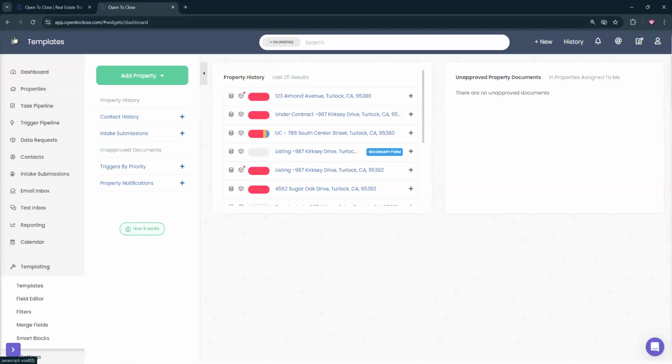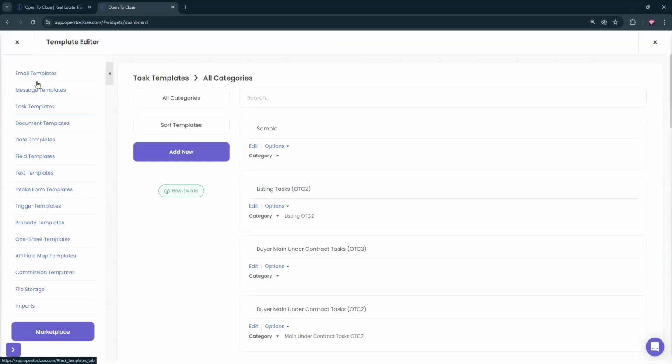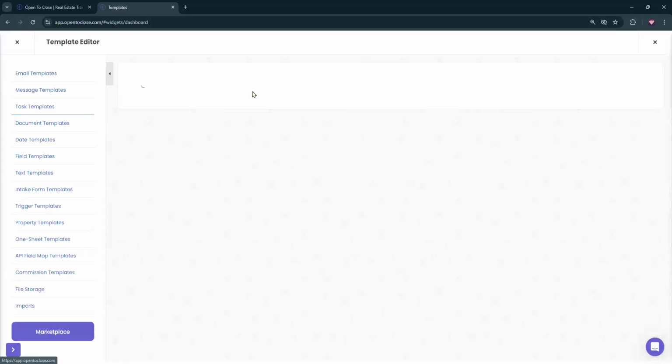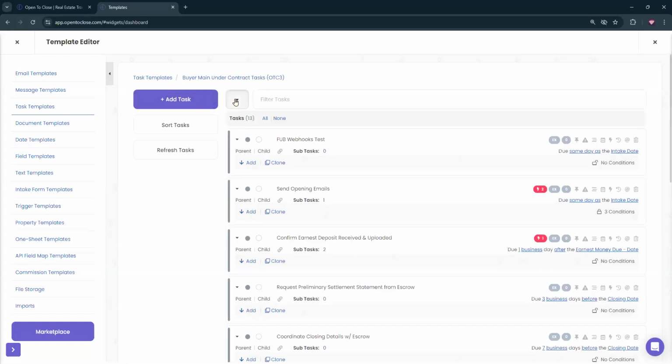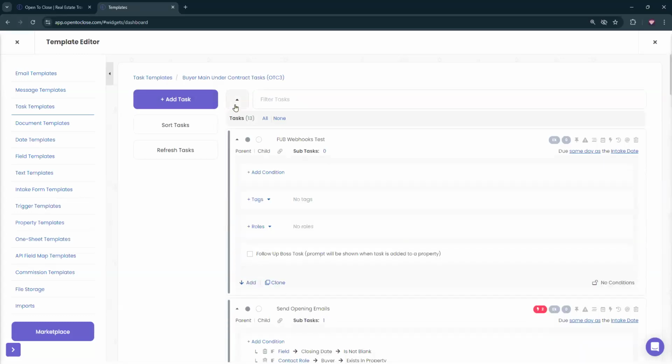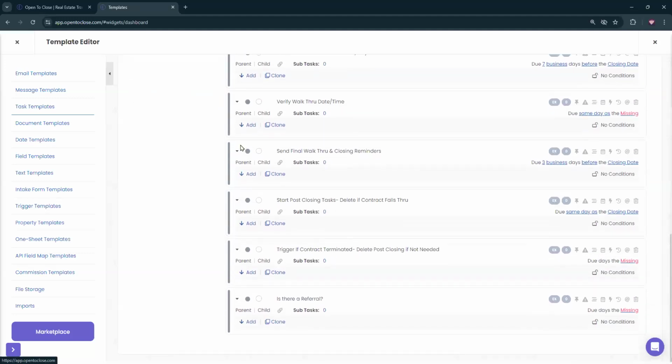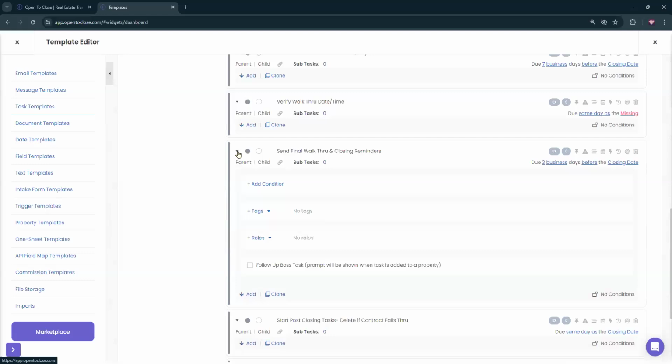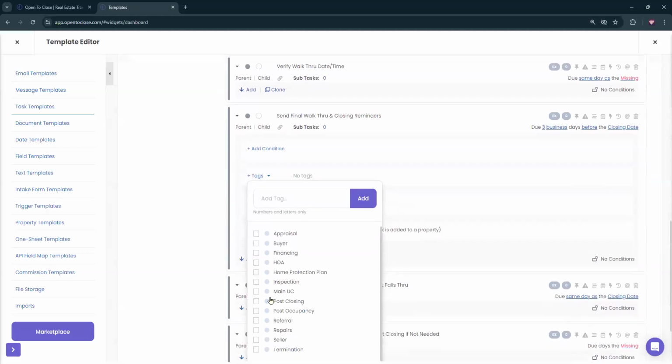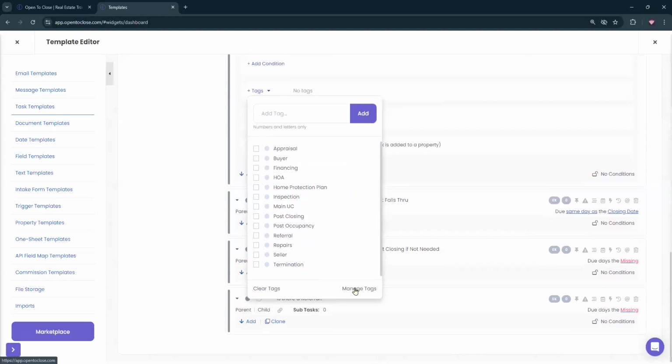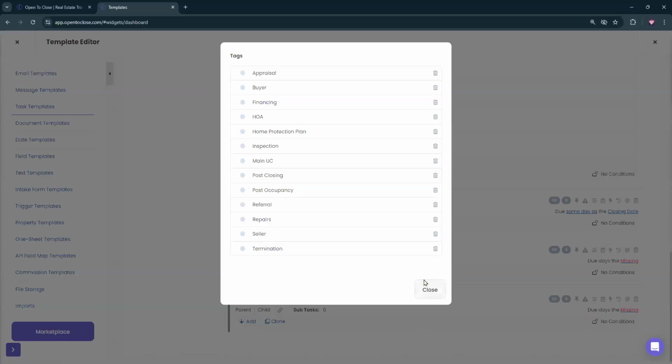I will touch on this for everyone else who hasn't used this functionality yet. If you want to en masse assign a bunch of tasks with tags or roles, you're going to head to that task template. So you're going to go over to your hammer icon and to your templates. You're going to make sure to go to your task templates. Once you're in here and you open up that task template, we can click on this drop-down arrow. It's going to expand each one of these tasks for us. We can also go to the task itself. So I'm just going to go down the list, click on the drop-down arrow on that task and expand that one task. And then here I can add the tags. I can select the tags from the list. I believe I can update, no, I cannot update their color. I have to click on manage tags to then update their color.